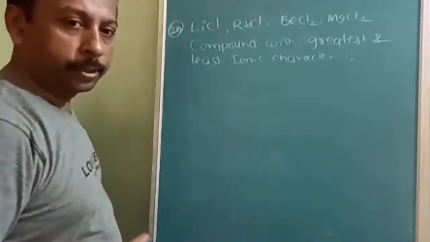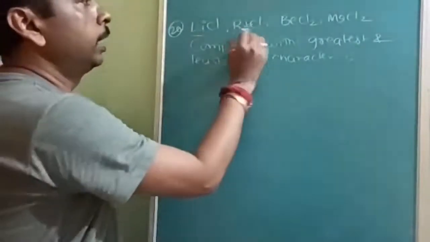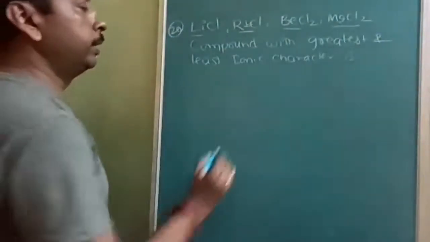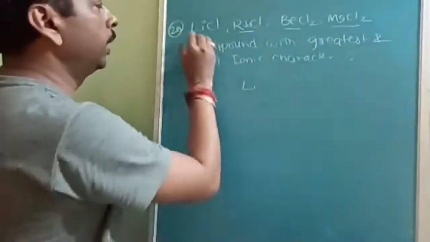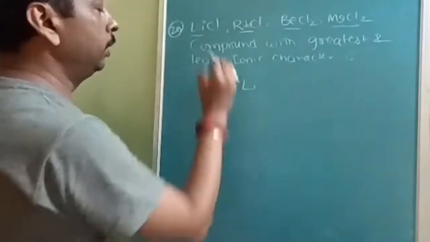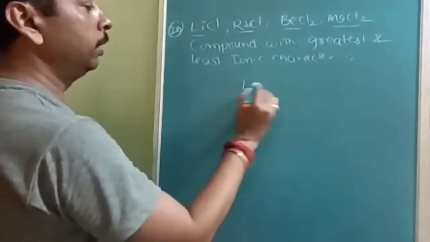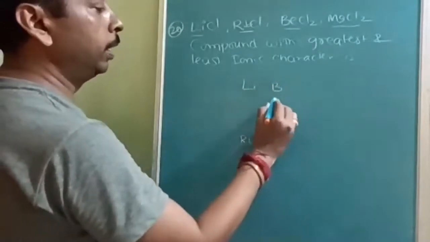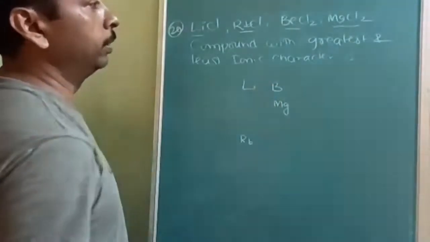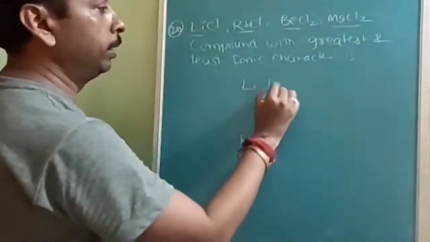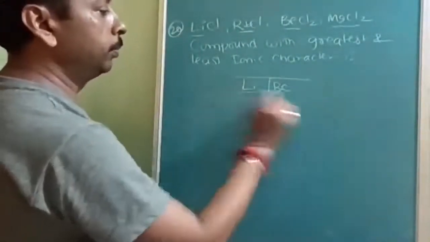Okay, next question is LiCl, RbCl, BeCl2 and MgCl2. So let us write them in position. Here only the cation is changing: lithium, sodium, potassium, rubidium. Lithium, beryllium, and here somewhere magnesium will be there. Sorry, here it will be beryllium. So this is the position.